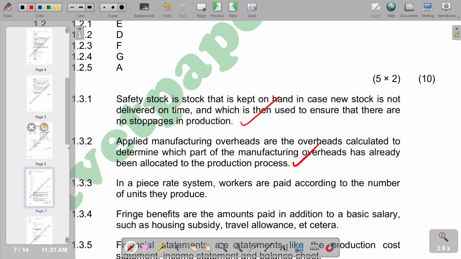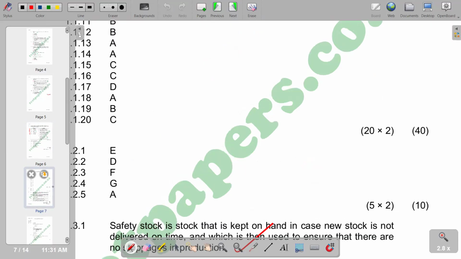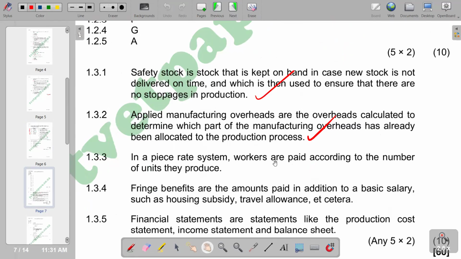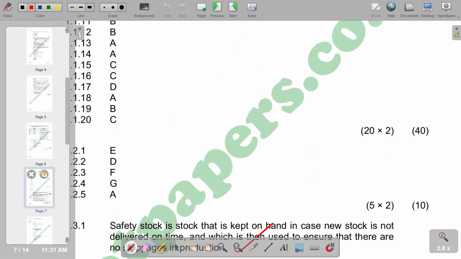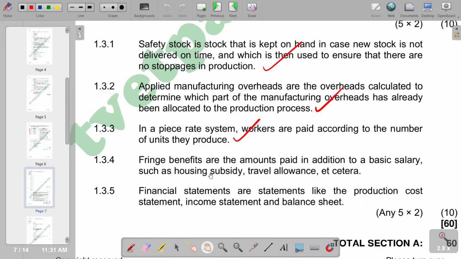Then we go to the next one, which is piece rate system. Payment according to units that have been produced. In a piece rate system, workers are paid according to the number of units produced. So we have this explanation for the piece rate. The next one is fringe benefits. So on fringe benefits, we are saying these are the amounts paid in addition to a basic salary, such as housing subsidy, travel allowance, etc. Those are the fringe benefits.